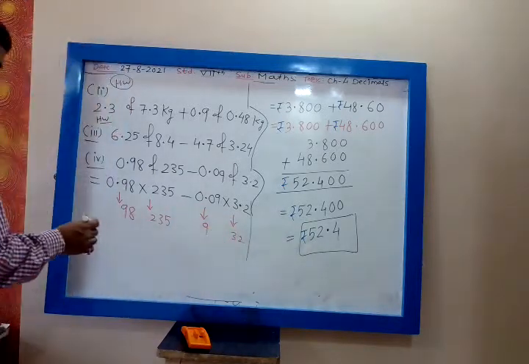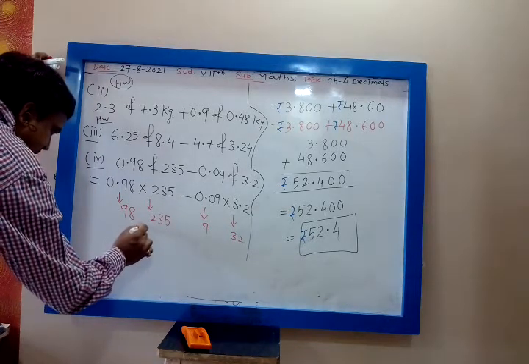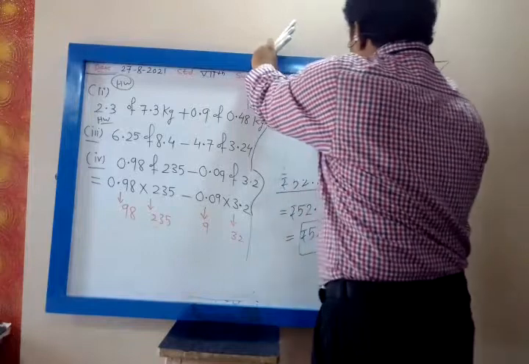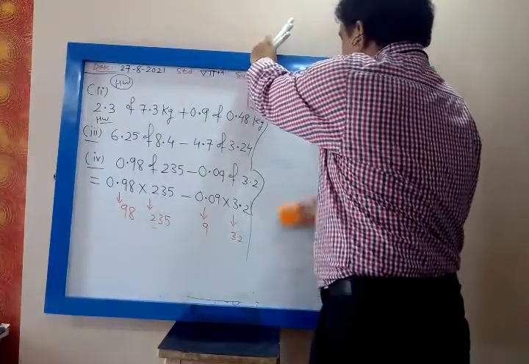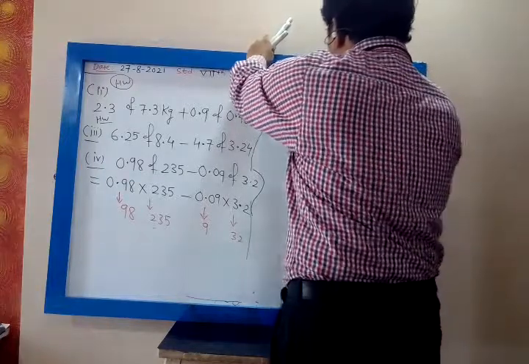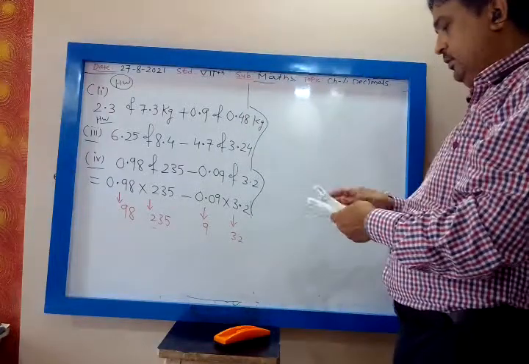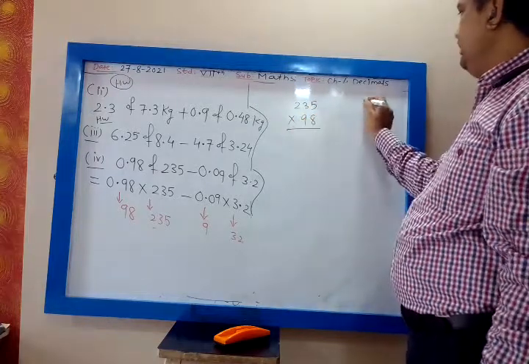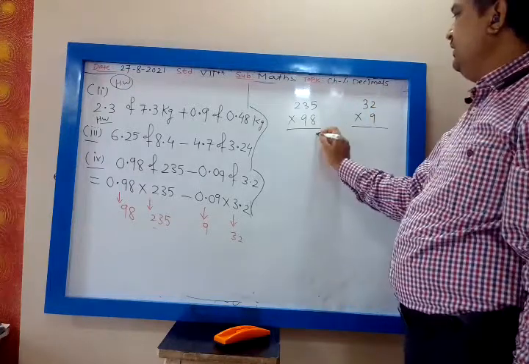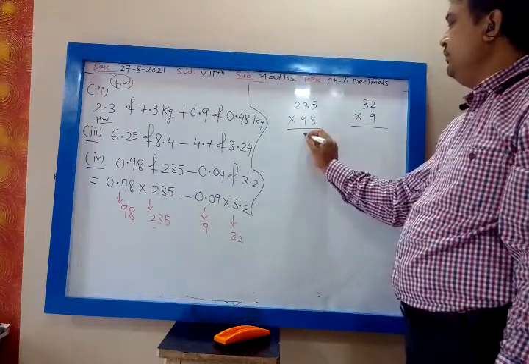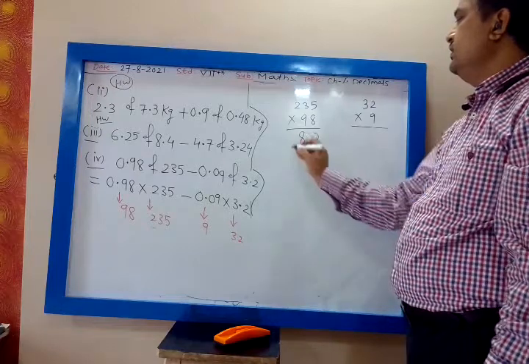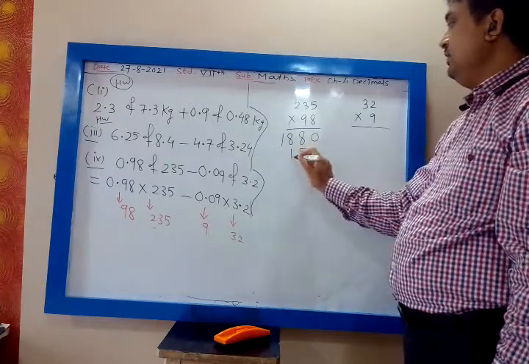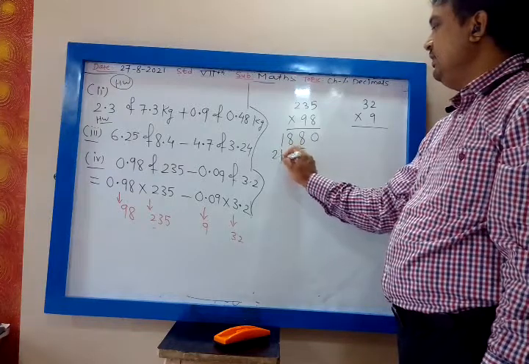Multiply 235 and 98. Yes, multiply 235 into 98, and 32 into 9, let us multiply this. 8 5s are 40, 8 3s are 24 plus 4, 28, 8 2s are 16 plus 2, 18, 9 5s are 45, 9 3s are 27 plus 4, 31, 9 2s are 18 plus 3, 21.